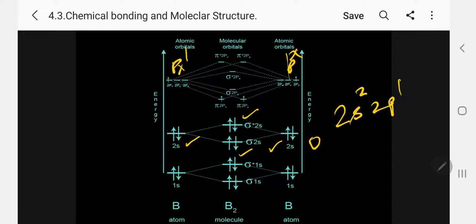So the 3p orbitals plus 3p orbitals become 6 molecular orbitals. The total number of molecular orbitals equals the total number of atomic orbitals. In this case I am considering only the p orbitals, so the 3p, totally 6 p orbitals.